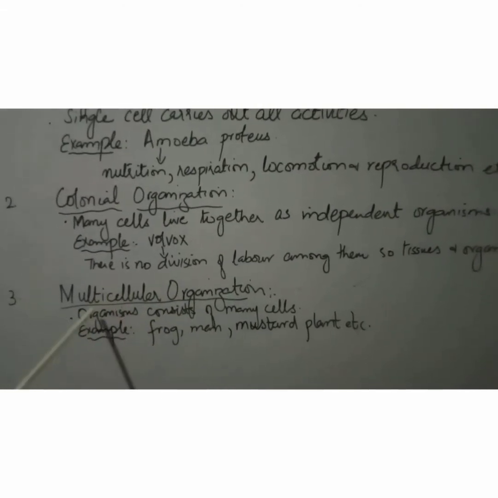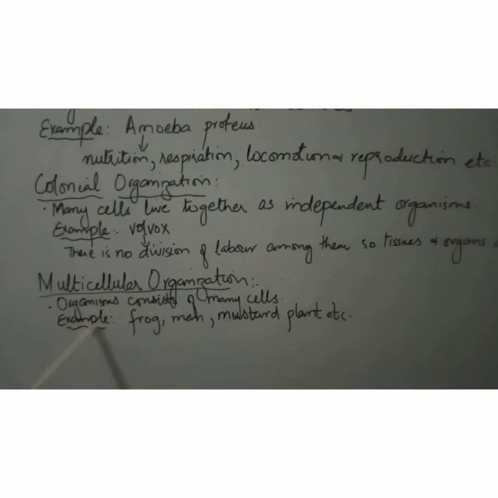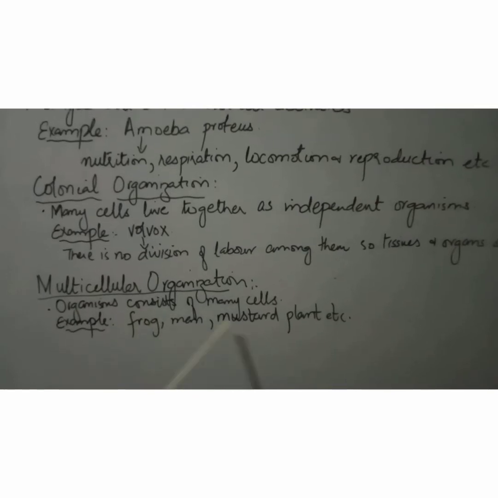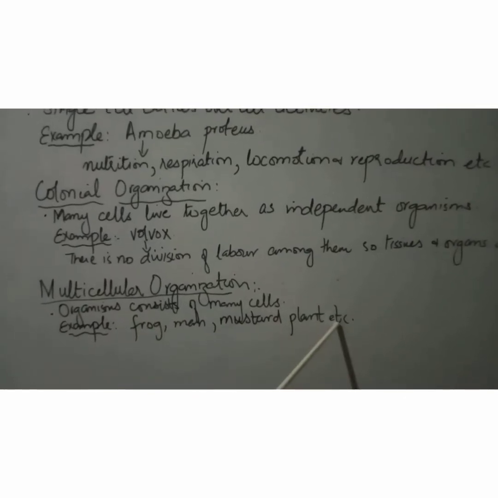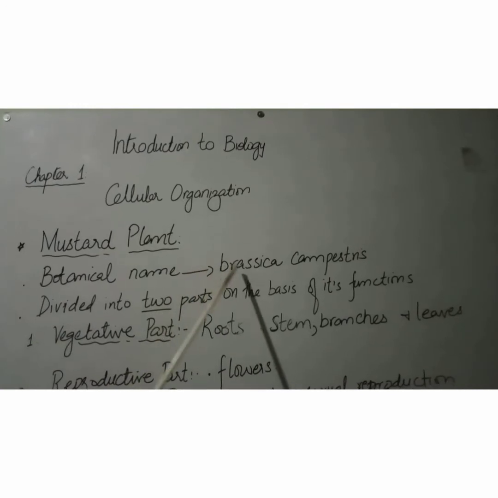Number 3 is multicellular organization. As the name indicates, multicellular organisms consist of many cells, multiple cells, and examples are frog, man, and mustard plant, etc. Okay students, next is mustard plant. The botanical name of mustard plant is Brassica campestris.